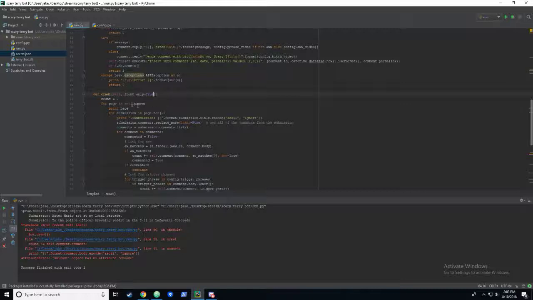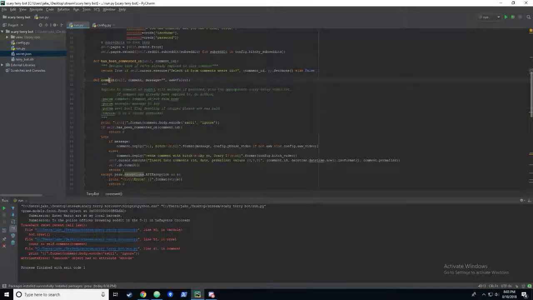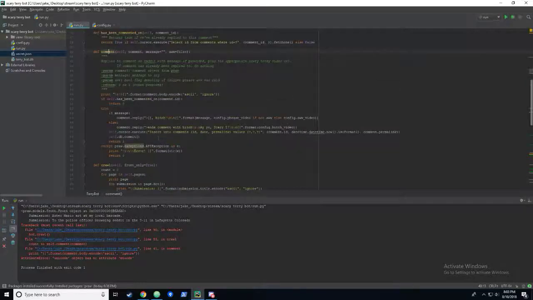Okay, so like I said, we're printing the page. That'll show up on the left-hand side, and then tabbed in, we're saying the submission, and then within that, we want to say the comment that triggered us. We'll print out the comment, because if it reaches this, then that means it was triggered.